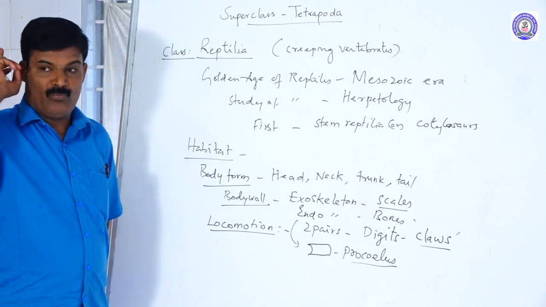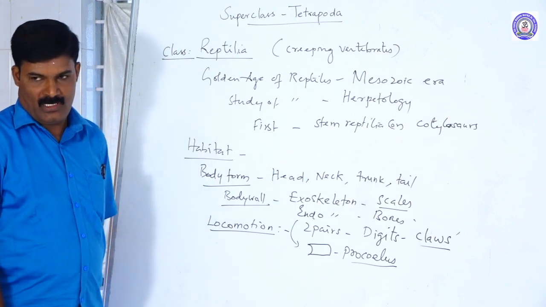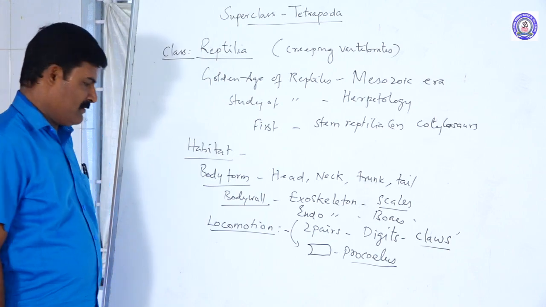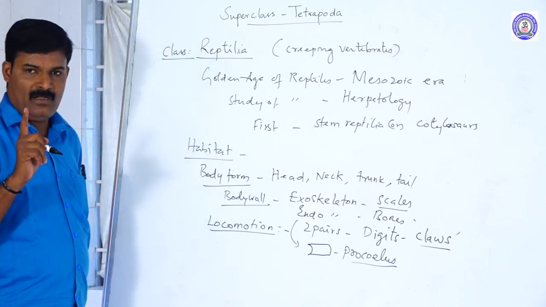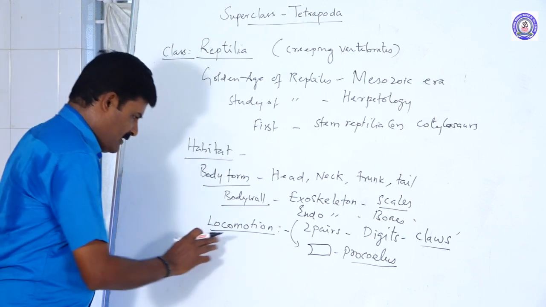But that is dicondylic: amphibians are dicondylic. Reptilia are monocondylic in nature, because only one occipital condyle is attached with the vertebra. This is the endoskeleton.